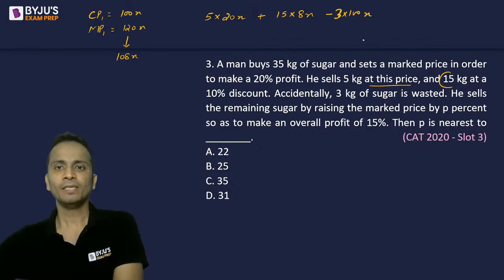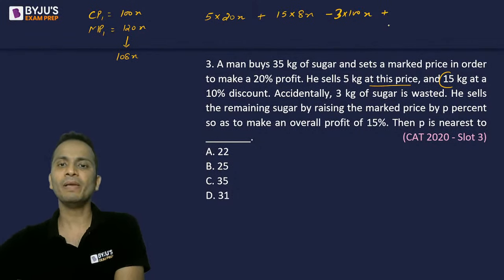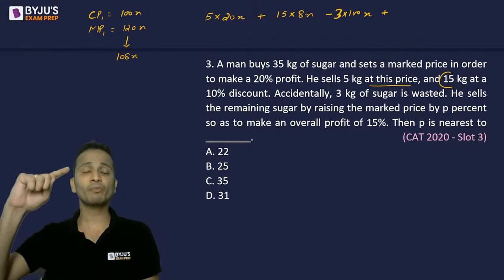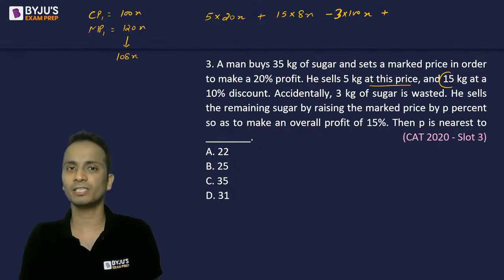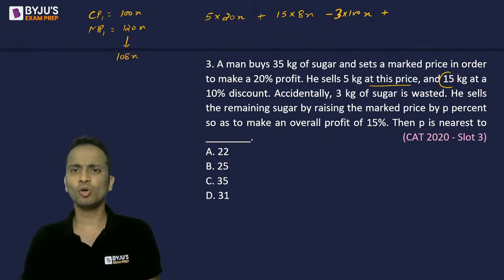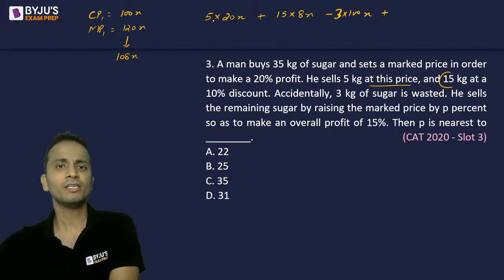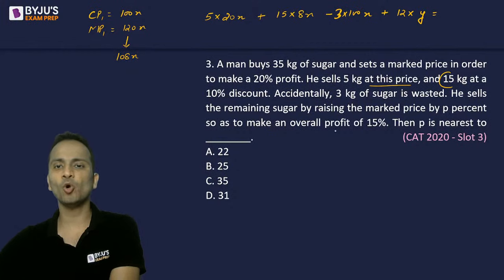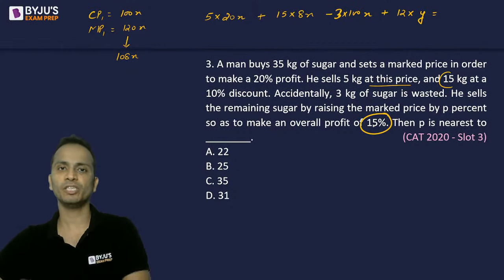Okay. And he sells the remaining sugar by raising the mark price by P percentage. So the mark price was raised by P percentage. Okay. So let's say the remaining 20 and 3 kg is already sold. The remaining 12 kgs is sold at, let's say, a value of Y. And now this will give me an overall profit of 15 percentage.